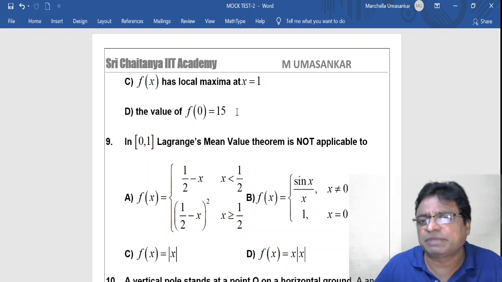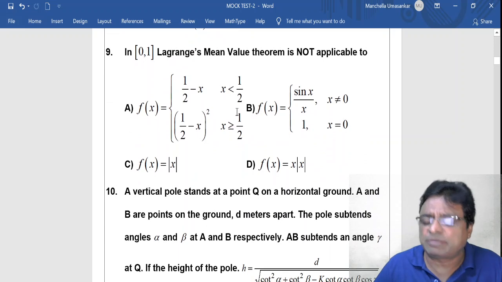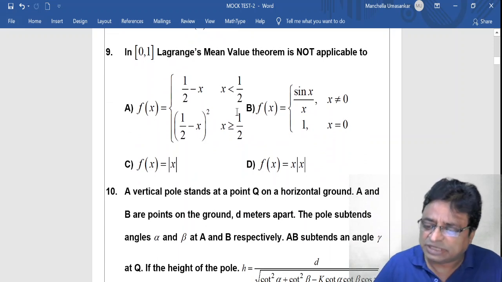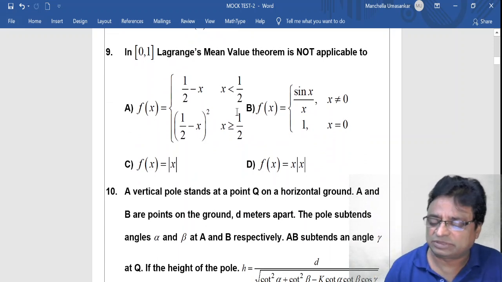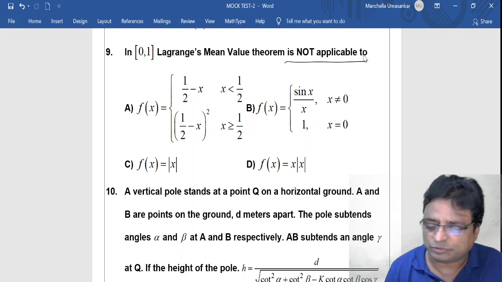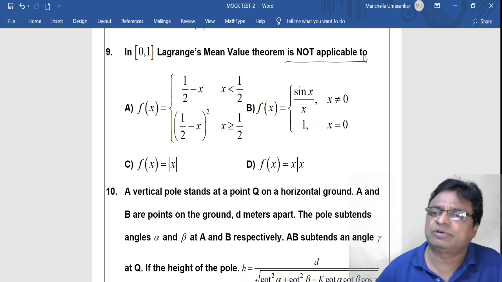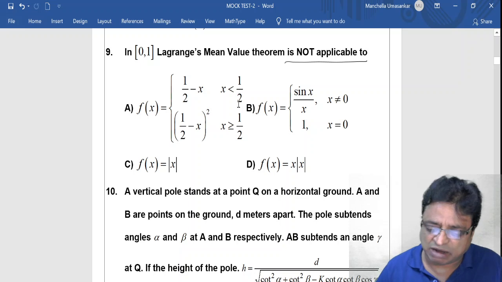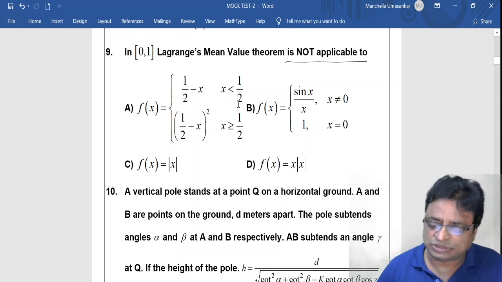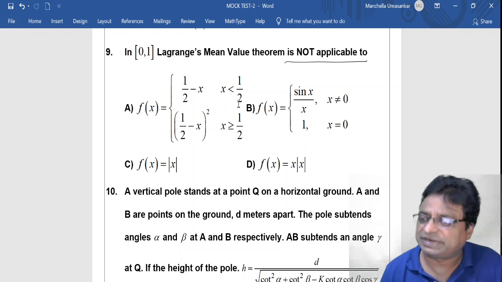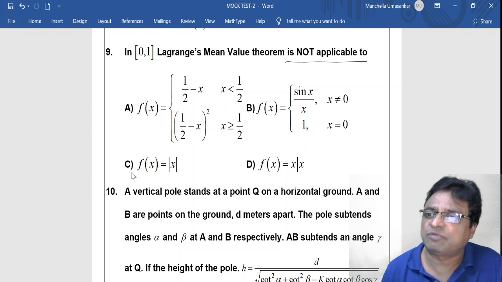Now coming to question number 9. In closed interval 0 comma 1, Lagrange's mean value theorem is not applicable to: a, f of x is equal to half minus x when x less than half, minus x whole square when x greater than or equal to half. B, f of x is equal to sin x by x when x not equal to 0, equal to 1 when x is equal to 0. C, f of x is equal to mod x. D, f of x is equal to x mod x.